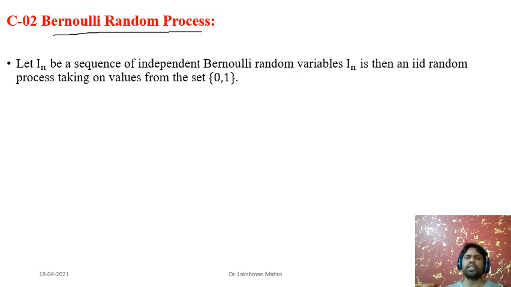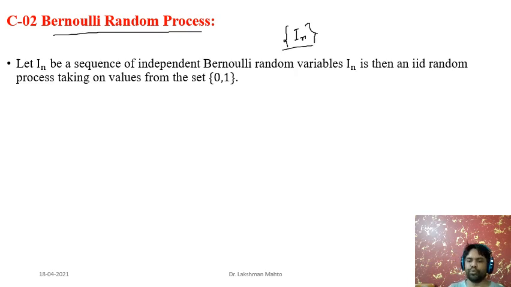Each toss gives a Bernoulli random variable, and in that process you are generating a sequence of random variables In. It is an IID sequence, because you can easily observe independence, and each copy of the Bernoulli random variable has the same distribution.